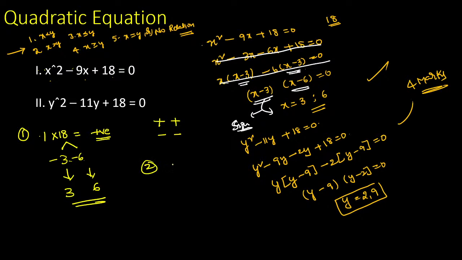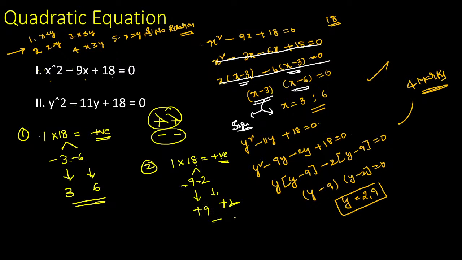Second equation, take it the same way. 1 into 18, the resultant is positive. If both are positive, either both signs are positive or both are negative. But here the middle value is negative, so eliminate the positive part. Now we want 11 from 18, so definitely you should multiply 9 into 2. Both numbers carry a minus: minus 9 minus 2 is minus 11. It satisfies the entire equation. For the final factors, change the signs, so the values become plus 9 and plus 2.